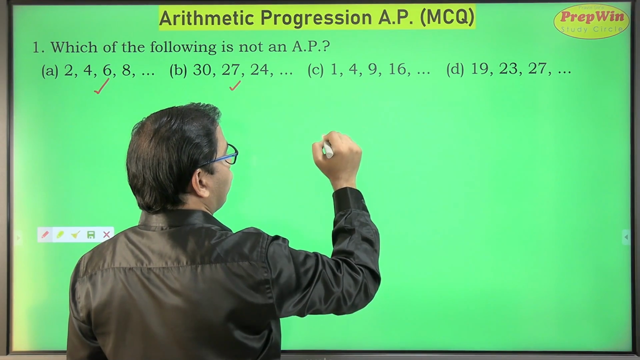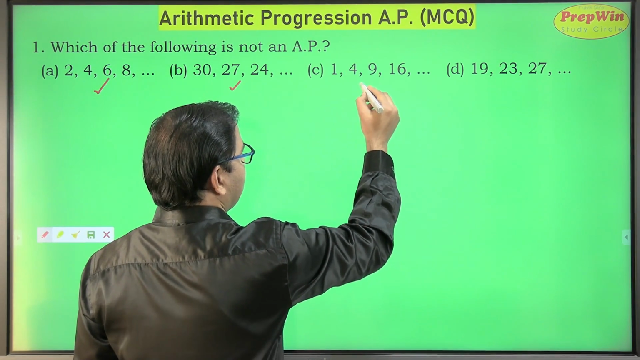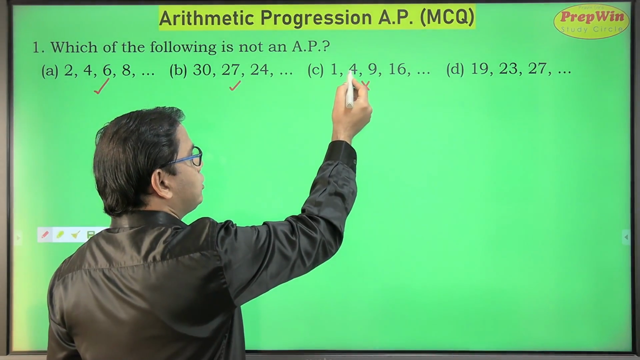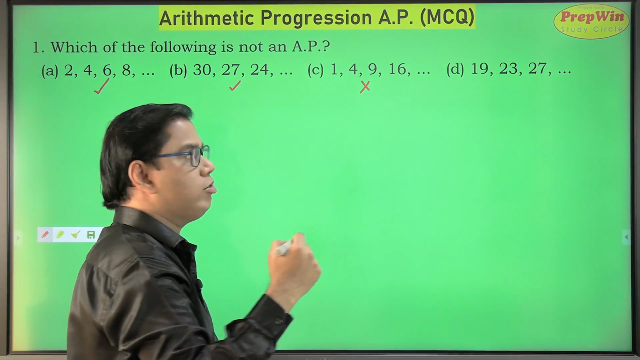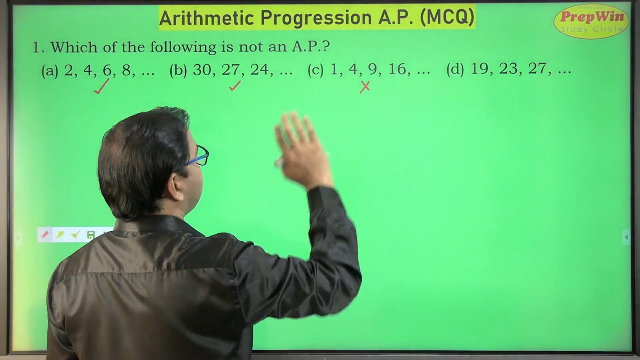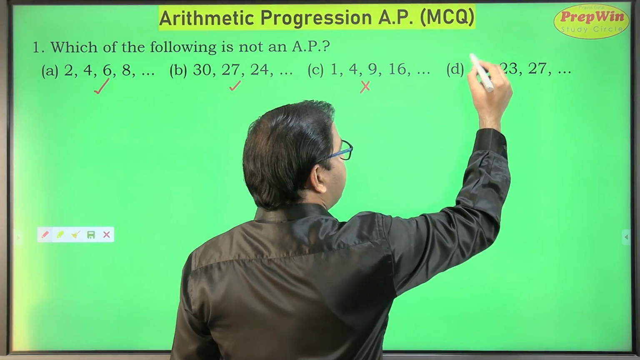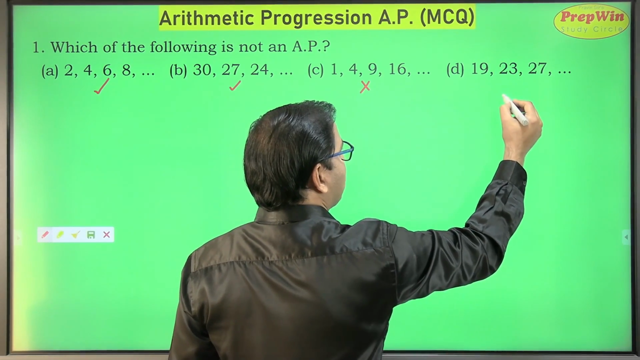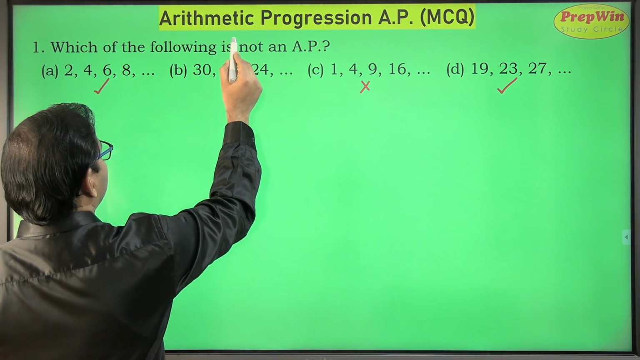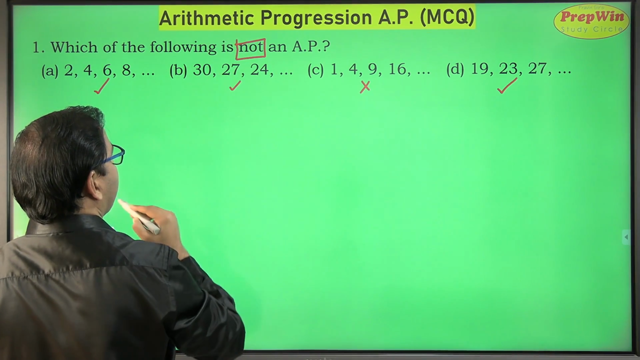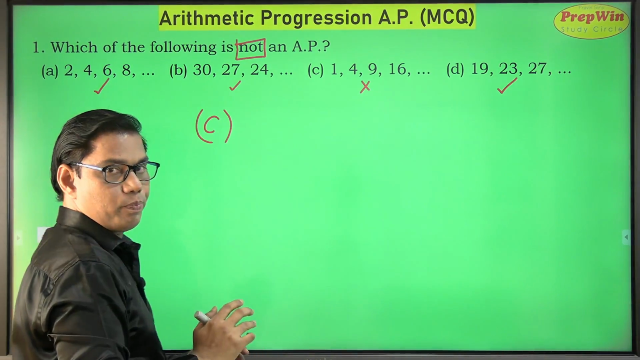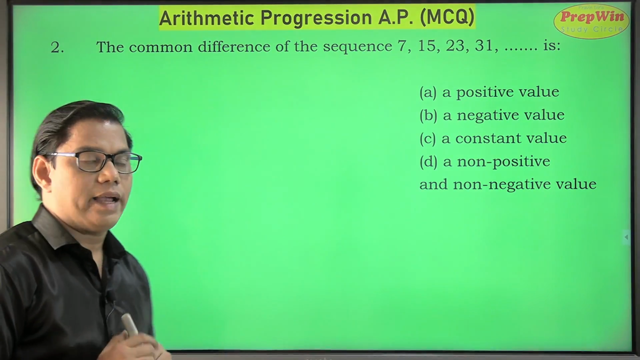1 plus 3 is 4, 4 plus 5 is 9. No, this is not increasing by the same quantity. If you subtract 4 minus 1, it gives you 3. 9 minus 4 is 5. So a different answer. So this is not an arithmetic progression. 19 plus 4 is 23, 23 plus 4 is 27. So this also looks good. And what I have to find out is which of the following is not an arithmetic progression. So my answer is C. Super easy. Here comes the second question.